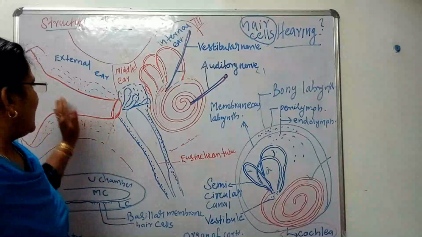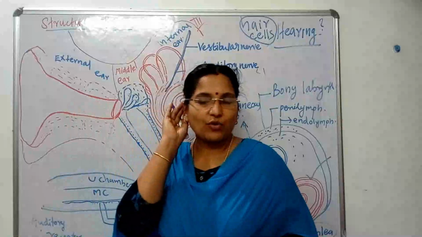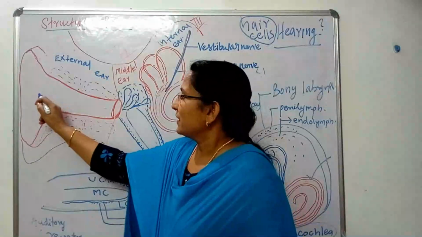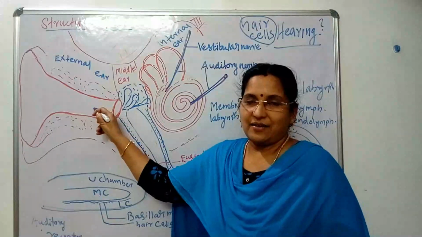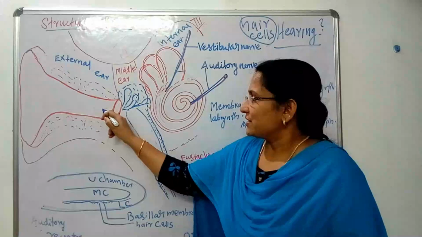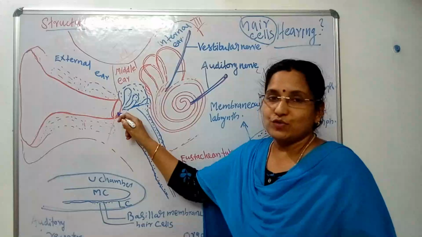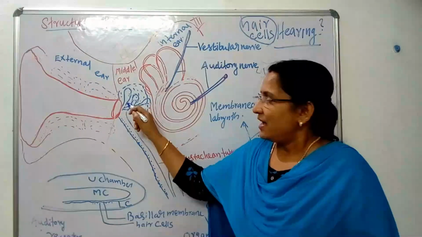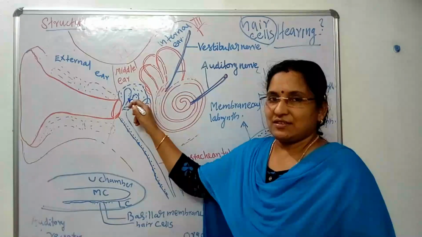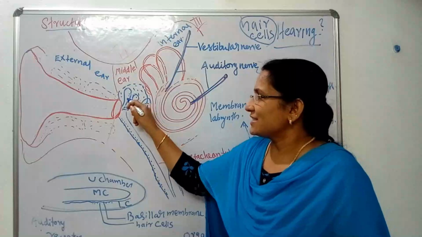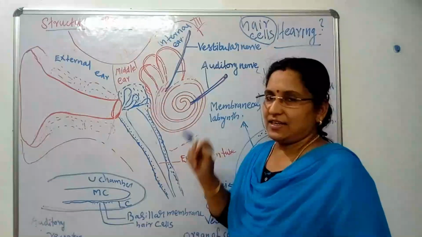Okay. Sound waves are collected by the pinna. Once the sound waves are collected by the pinna, they move through the ear canal or auditory canal. Then that vibration causes the movement of the tympanum. This tympanic membrane vibrates. That vibration causes the amplification as well as the transmission of that vibration through the middle ear to the internal ear.